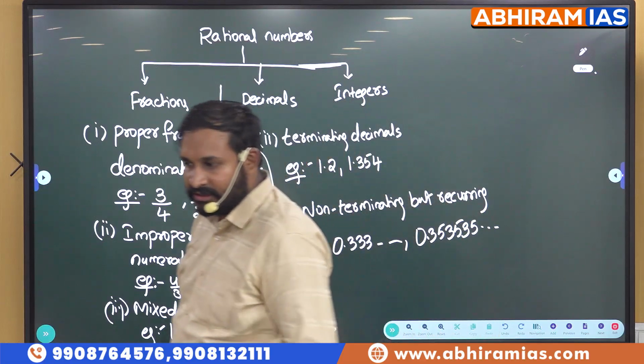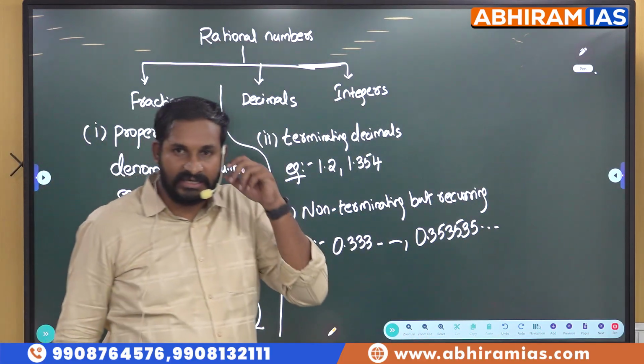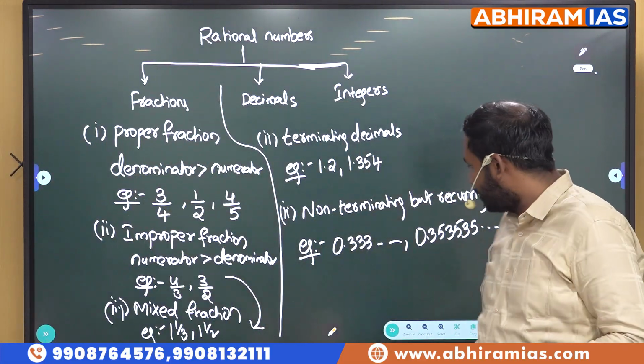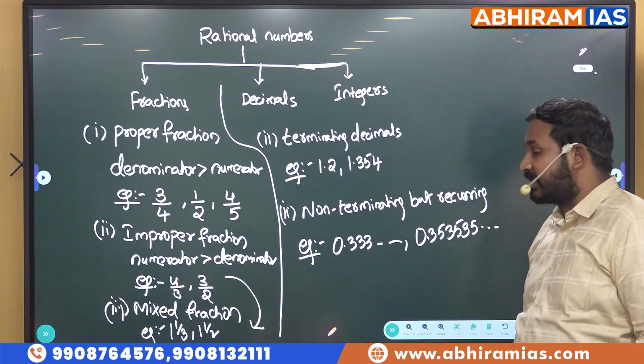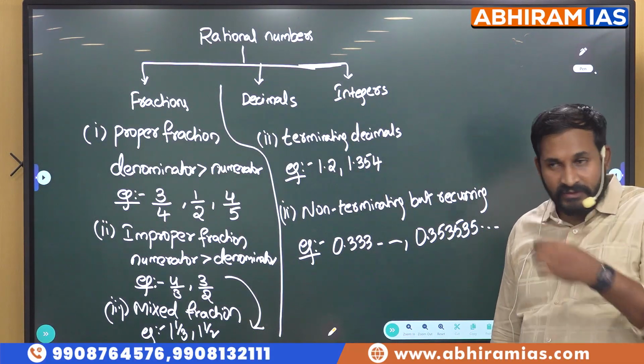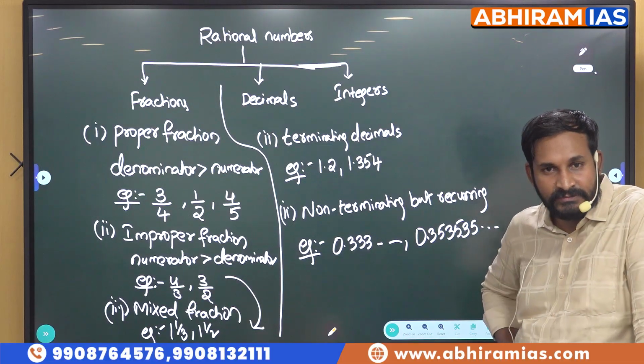3535 is recurring, so that one is also a rational number. So this is also a rational number. So this is about fractions and decimals. We will discuss integers next.